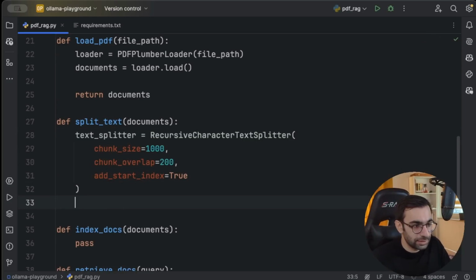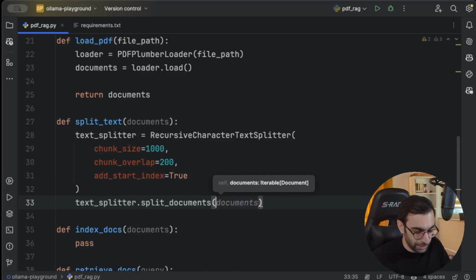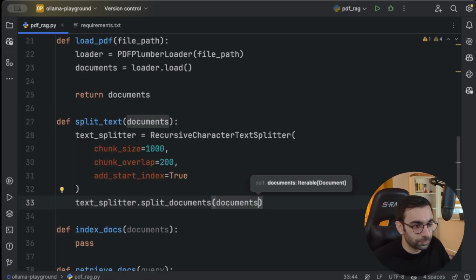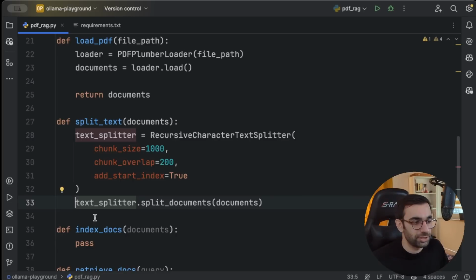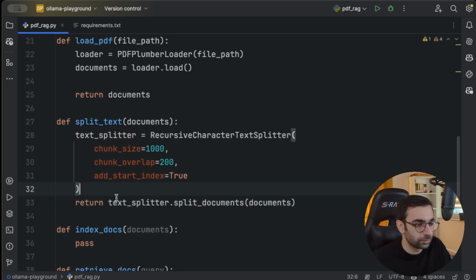And I will ask the text splitter to split documents. Notice that we have the documents passed in the method. And this will again give me a list of documents. For example, if you have a PDF of 10 pages, first you have a list of 10 documents, and then you will give it to this split documents method. It will split it into smaller chunks, and now probably you have a list of 100 documents, let's say. So I can just return this and be done with it.